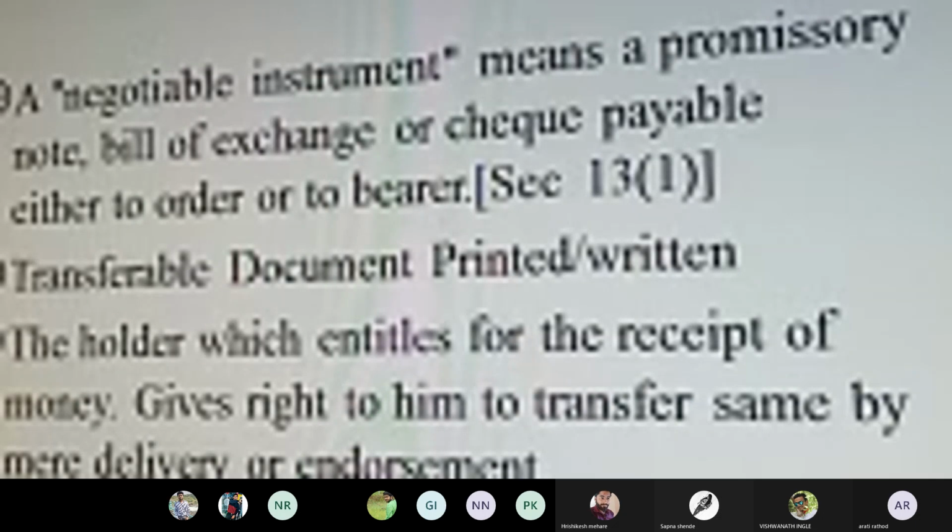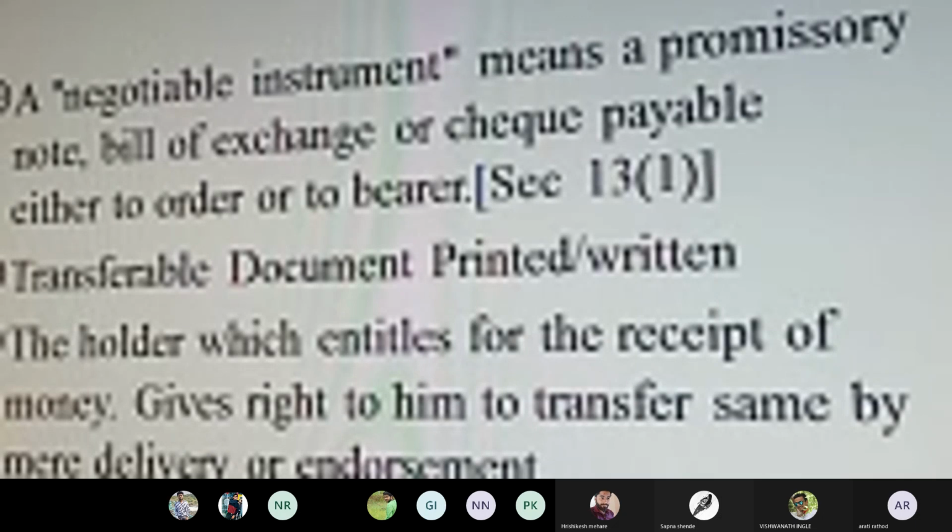When the transfer of possession and ownership of goods is undertaken, that is, the goods are physically transferred from the seller to the buyer, we call that activity delivery. But in the case of a negotiable instrument, what is meant by delivery? Here delivery means the actual transfer of a document, always in a printed or written format, and that document has a monetary value.